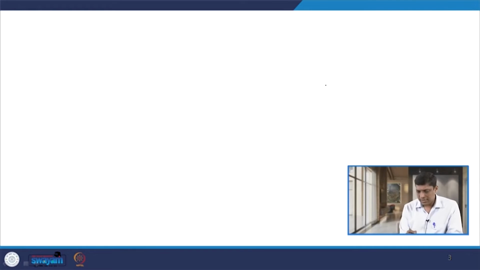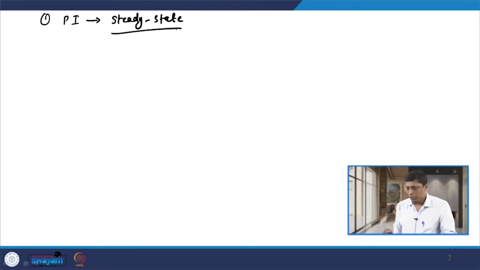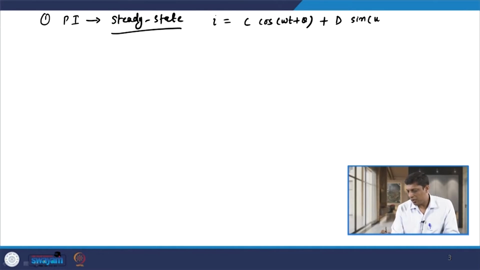Now let us consider the second part, the particular integral, which gives the steady state component of the fault current. To solve this, let us consider the value of I to be given by some constant C times cos omega t plus theta, plus another constant D times sin omega t plus theta.